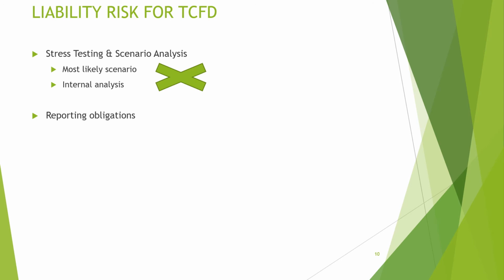Reporting obligation. As per law, you need to disclose material climate related risk. If you don't disclose it, then the director could be facing criminal offense. There could be some disclosure laws which could be forward looking. So if you do the climate risk disclosure in good faith, there won't be any issue. But if you are fraudulent and reckless in your conduct, then there would be violation of laws on you.